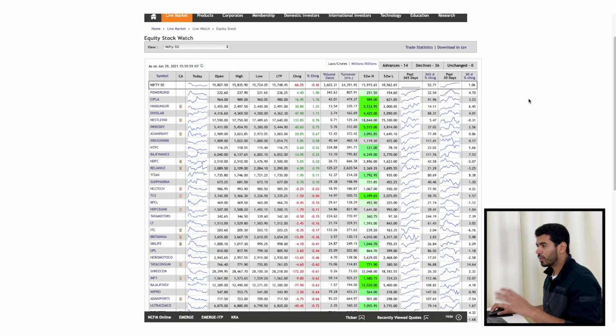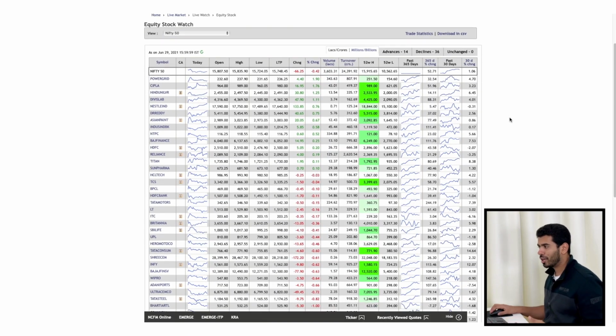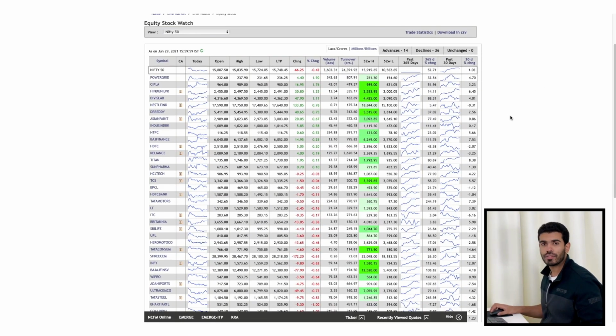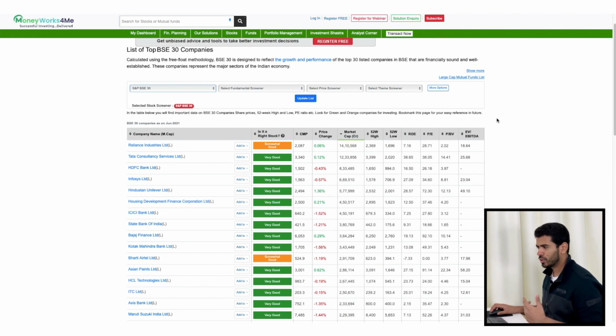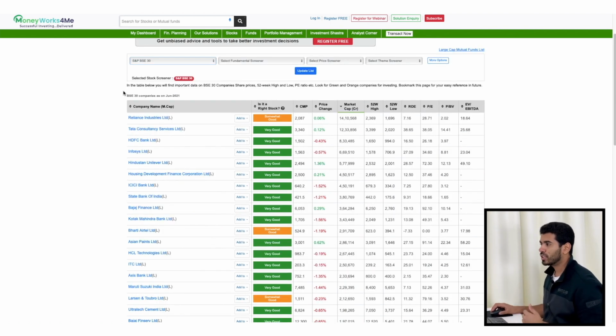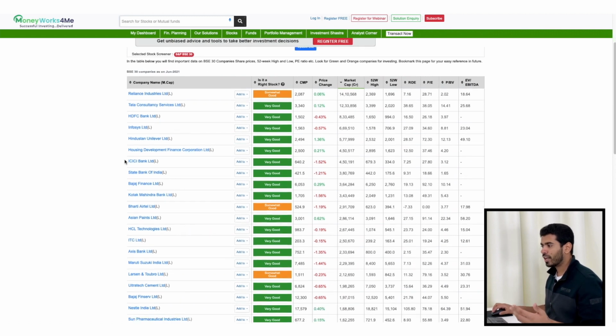So now you have understood how to use Nifty and also how to use Sensex. If you want to check which companies are there in Nifty, all you have to do is go to the NSE website, and over there you will see the list of 50 companies which are currently in the Nifty 50. Similarly, if you want to see for Sensex, you can go to the BSE website or any website, just Google it, and over here you will see all the 30 companies which are there in BSE.